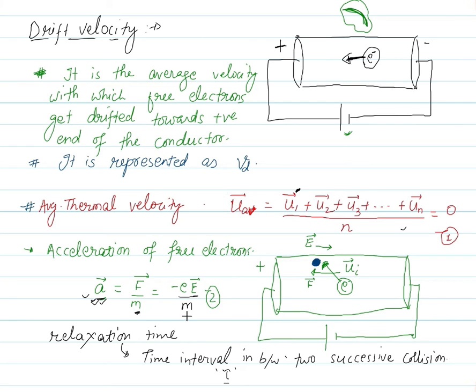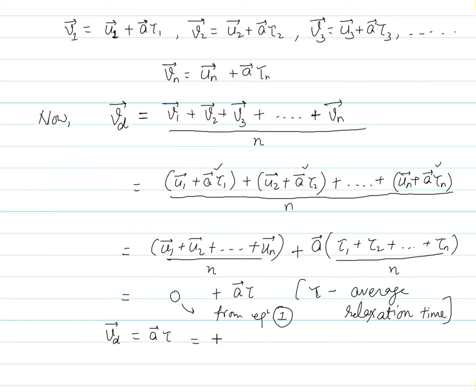So you will write minus e E vector by m into tau. So the final expression for drift velocity becomes minus e E vector tau by m.